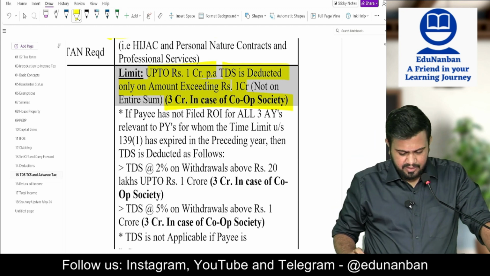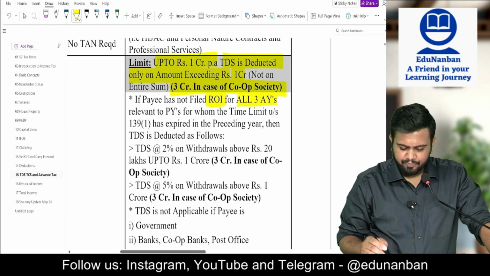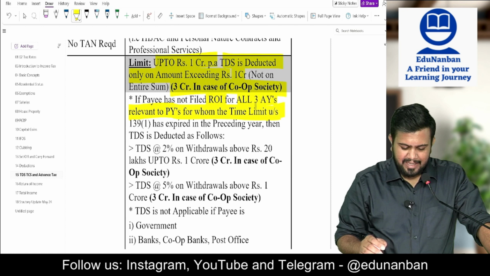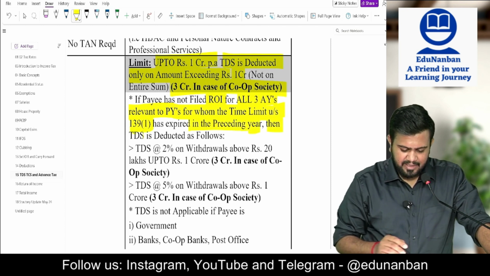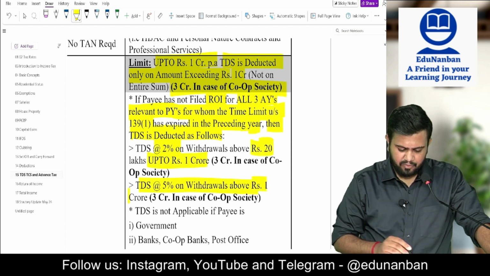Cooperative society, 3 crores. But if payee has not filed their return of income for all the 3 assessment years relevant to previous year for whom the time limit under 139(1) has expired in the preceding year, then TDS shall be deducted at 2% above 20 lakhs up to 1 crore and 5% above 1 crore.